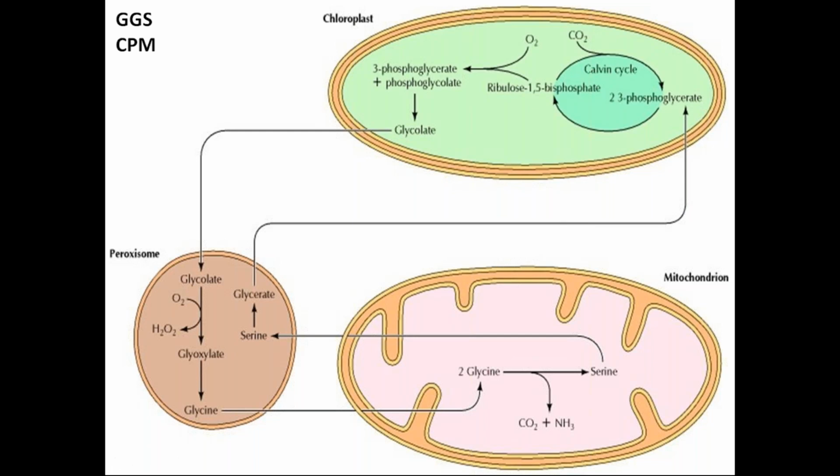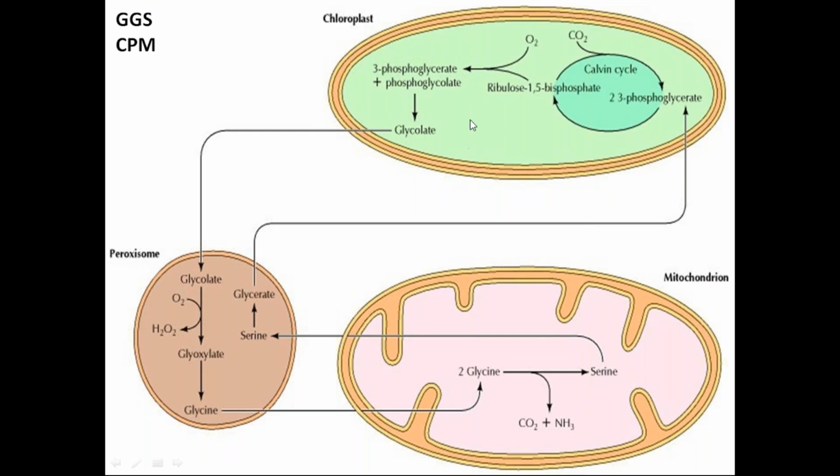So what type of question is asked? The question is asked that they will give you the name of the organelle, and they will ask you which of the products are synthesized in this direction. So suppose it is CPM. Okay, CPM, chemistry, physics, maths. What is CPM? Chloroplast, peroxisome, mitochondria, and in this direction, what are you getting? GGS. That is glycolate, glycine, and serine. You have to remember this.